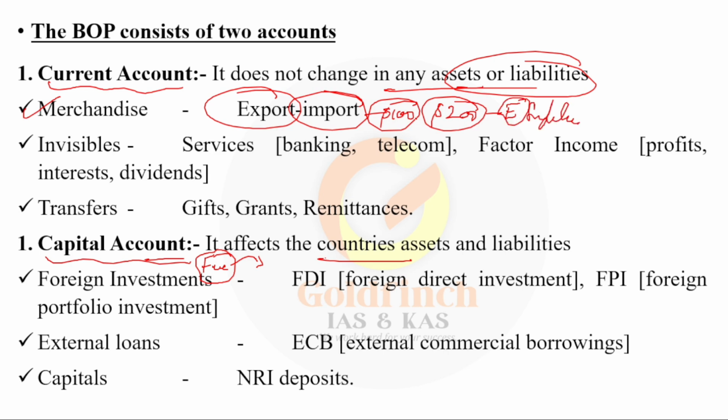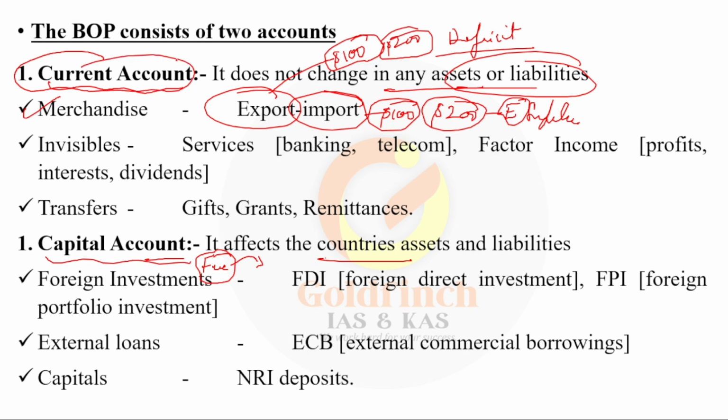If it is the reverse, which means you are exporting $100 and importing $200, then it will be a deficit, right? If that shortage is happening with respect to current account, it is called current account deficit.